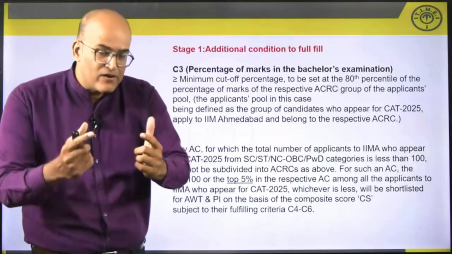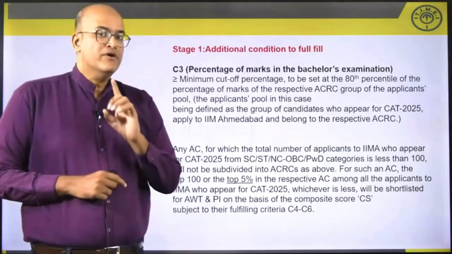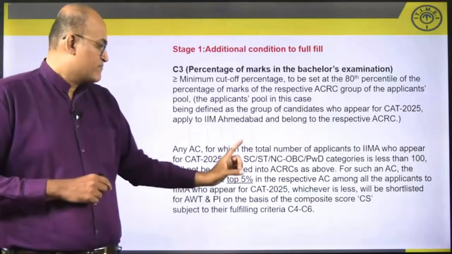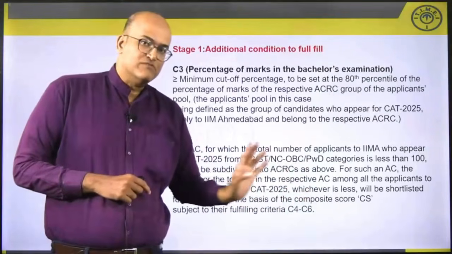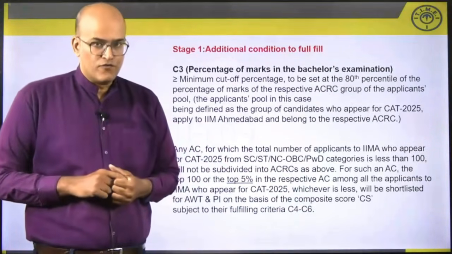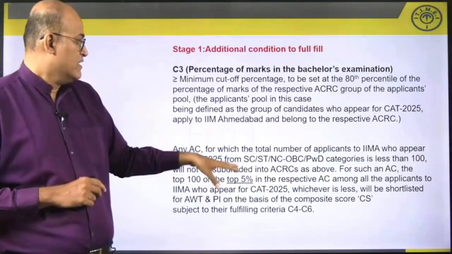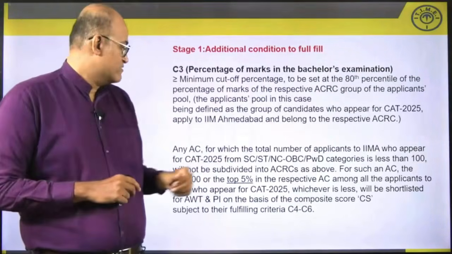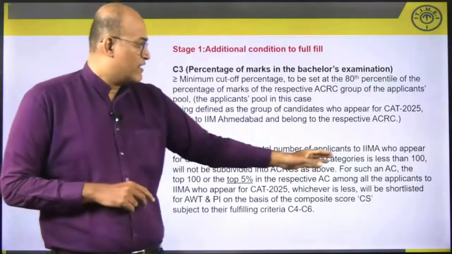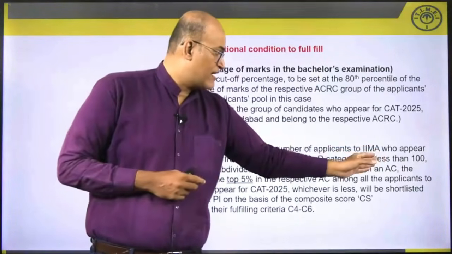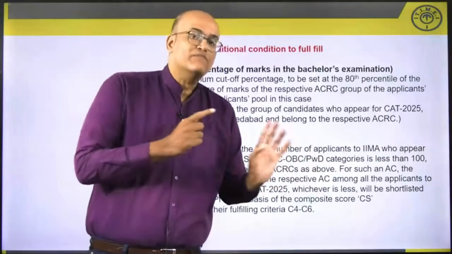So they will take that into account and they will call people for interview. But in addition to that, condition number C4 to condition number C6 should also be fulfilled. Now here, what are they doing? This will be applicable when the total number of applicants who are clearing this criteria is less than 100. Then this will be carried out.